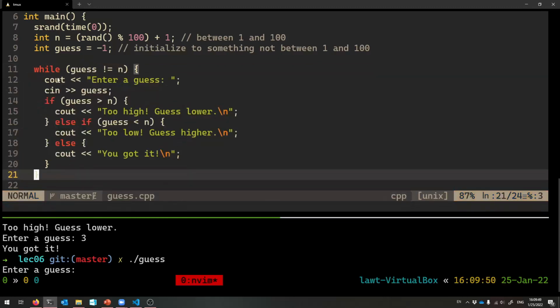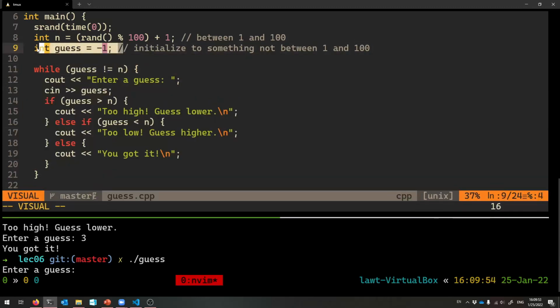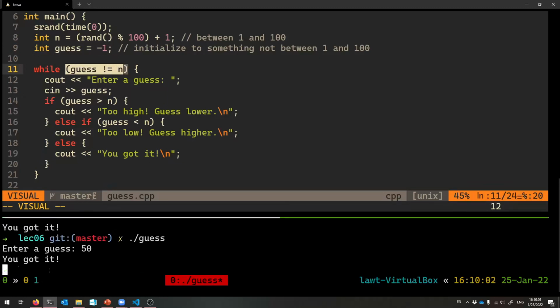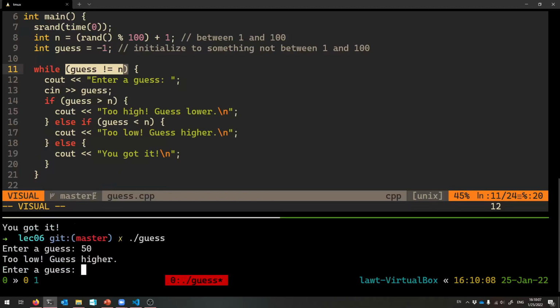The only thing I had to change was put this into a while loop, think of the correct condition, and make sure that the guess starts out in a way that makes this true at the very beginning, so that we're guaranteed to go through the loop at least once, okay? And so, oh man, nice. Randomly it was 50. That's impressive.